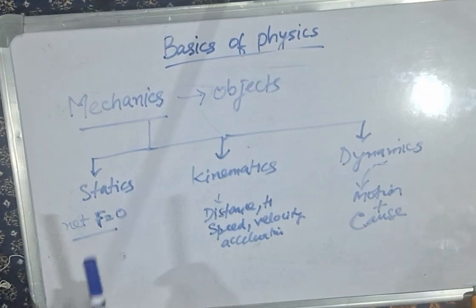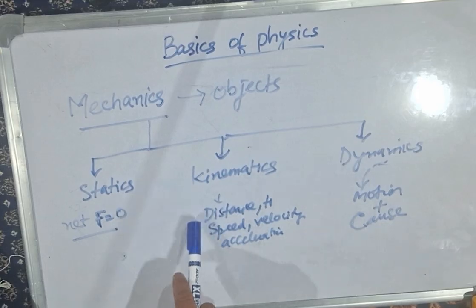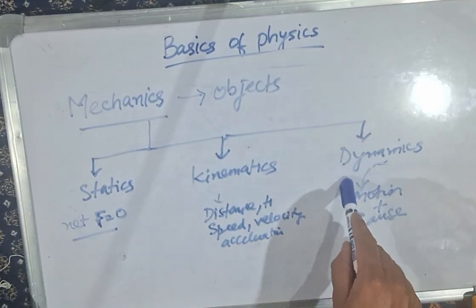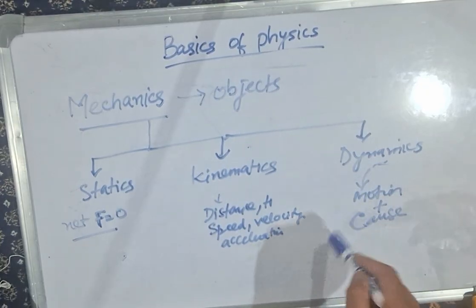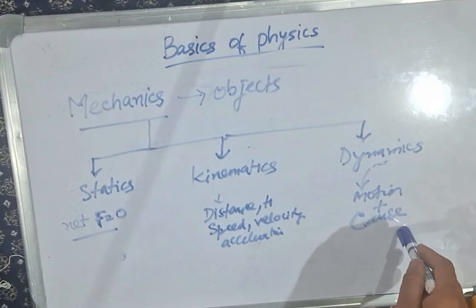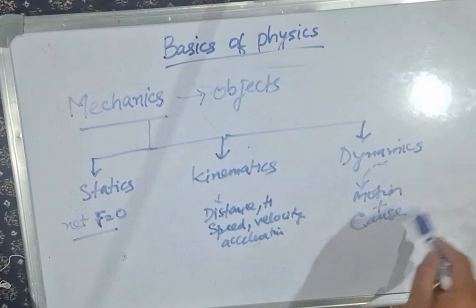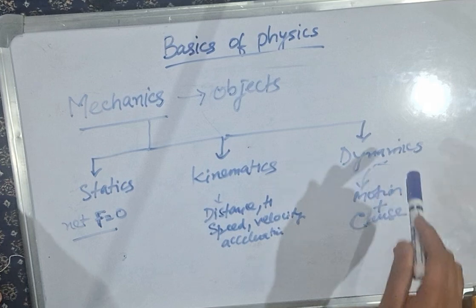So I have learned that mechanics is of three types. The statics, which is the study of the objects that are in a static position, that have no net force applied on them. Kinematics is the study of the motion and not the study of the force which is causing that motion. And dynamics is the type of mechanics that is the study of the motion as well as the cause, that is the force which is causing this motion. It is the study of both these components. So this is the difference between statics, kinematics and dynamics.